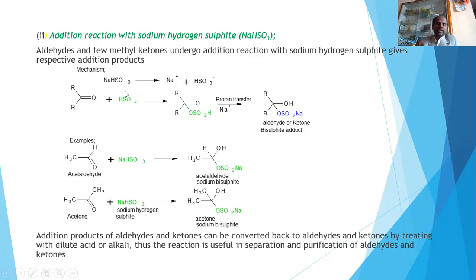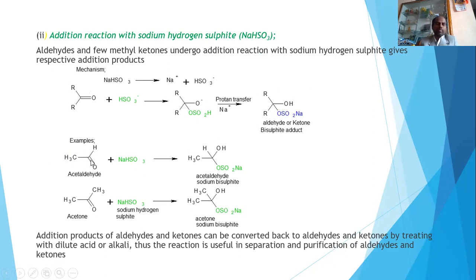This nucleophilic HSO4 minus can attack this carbon and forms this particular intermediate. In this intermediate, there will be a proton transfer. This H will move to this position and Na plus comes over here. The formed one is called aldehyde or ketone bisulfate adduct. This will be a general reaction of aldehyde and ketone when it is treated with sodium bisulfate. This is the product formed.